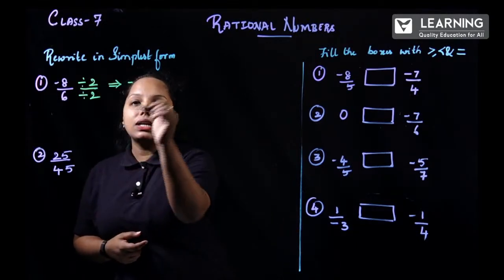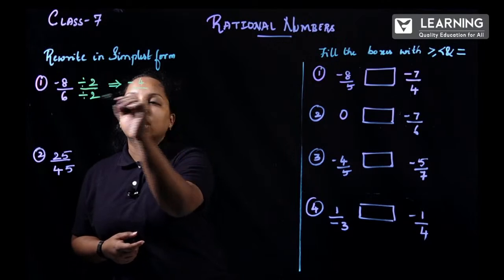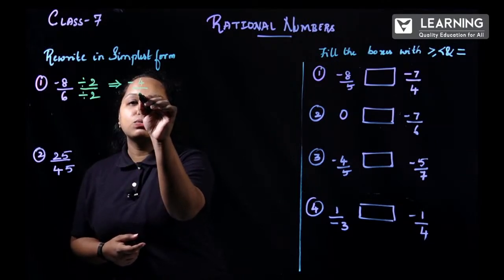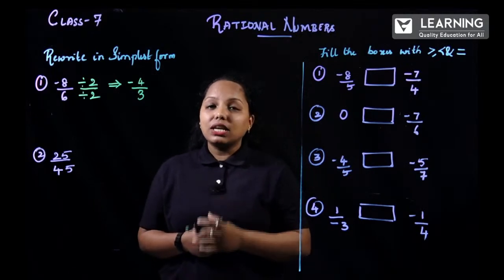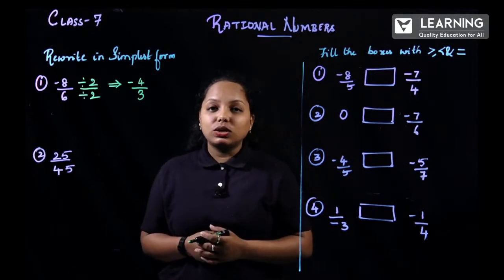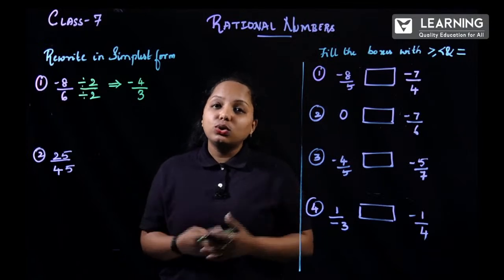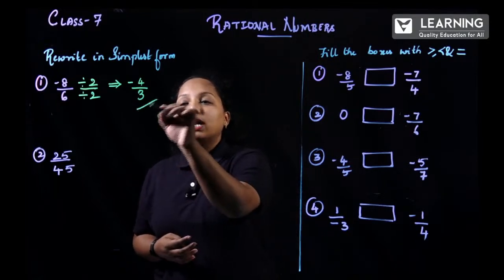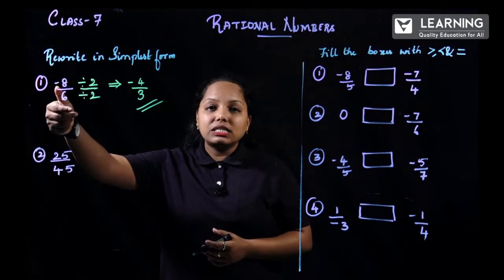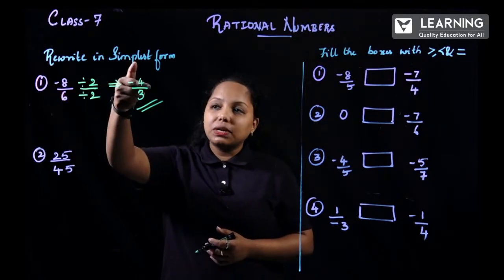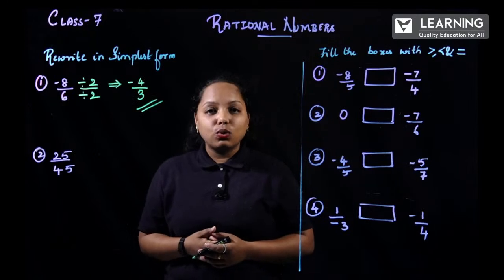Now 8 divided by 2 gives me 4, and 6 divided by 2 gives me 3. Now is 4 by 3 or minus 4 by 3 coming in any of the tables? No, obviously those are two different tables. So your answer stops over here. So what is the reducible form or the simplest form of minus 8 by 6? It is minus 4 by 3.